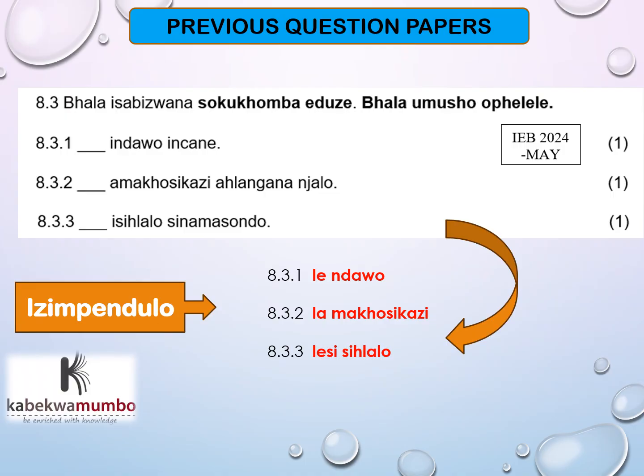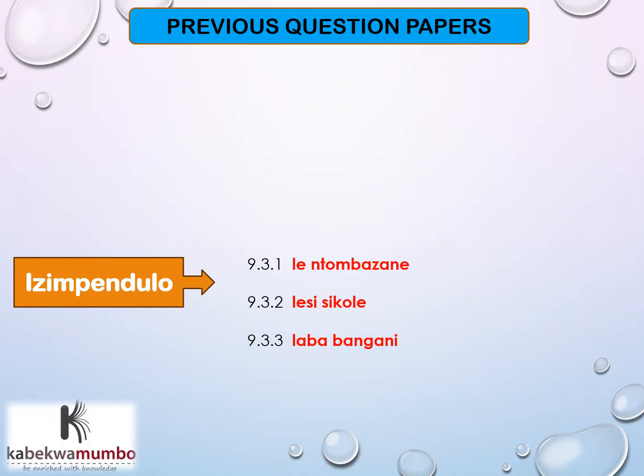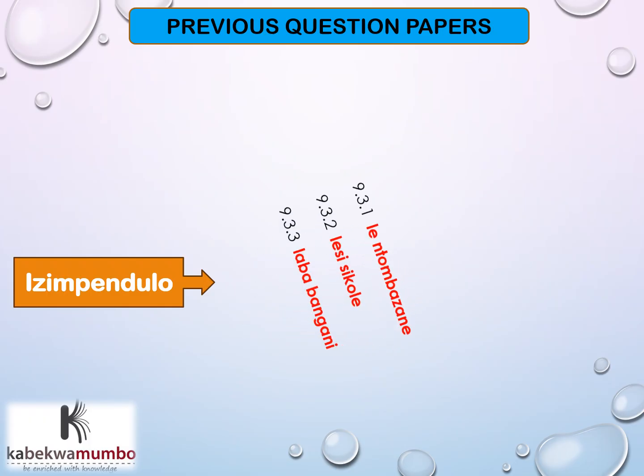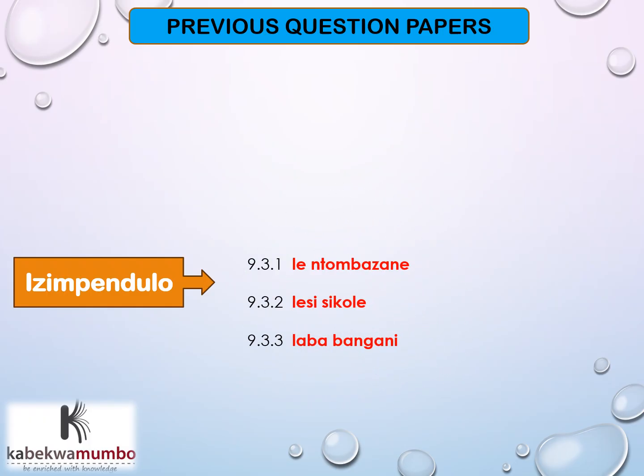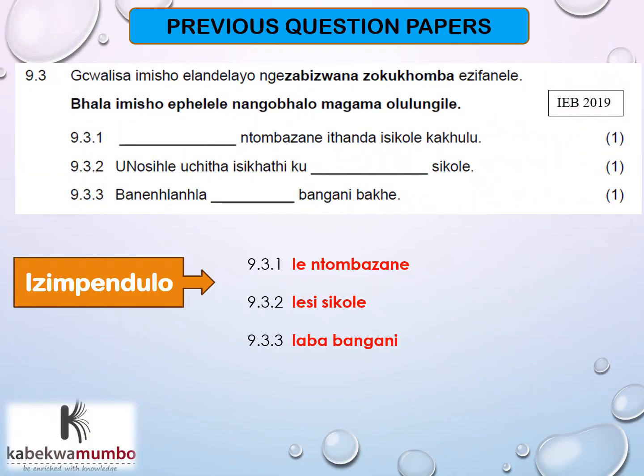Right. Moving on to umbuzo ke olandelayo, right? Umbuzo olandelayo, okay, I don't know why it's starting with the answers once again. I think when I was editing, I just kind of messed things up, right?